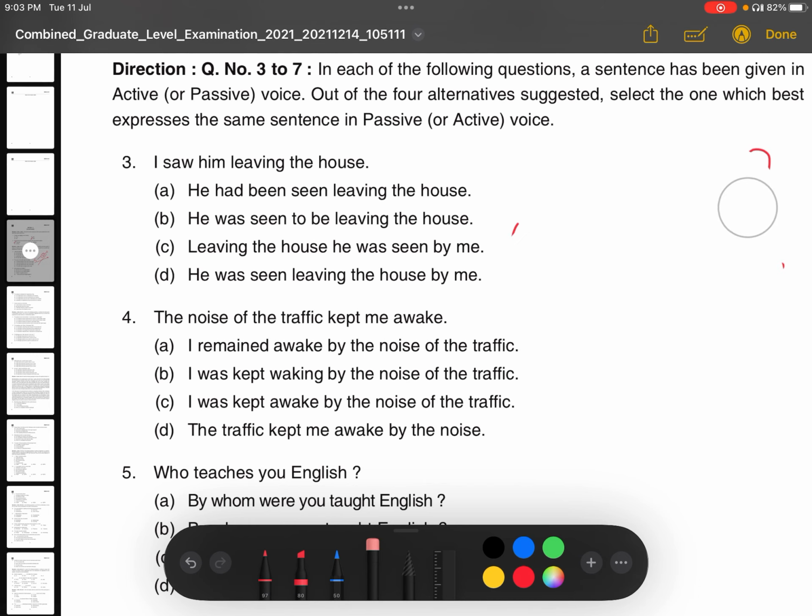So the first question here is, I saw him leaving the house. You can see here, I saw him. Saw is there. In which tense is it? It is in past indefinite tense, correct? So as I told you, when you change past indefinite tense into passive, we use was or were as an auxiliary verb or to be verb. So him is the object here, so him will become the subject here.